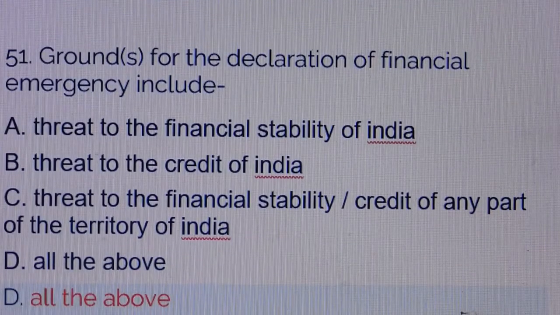Question number 51. Grounds for the declaration of financial emergency includes. Answer is option number D. All the above means option A. Threat to the financial stability of India. Option B. Threat to the credit of India. Option C. Threat to the financial stability or credit of any part of the territory of India. All the above.